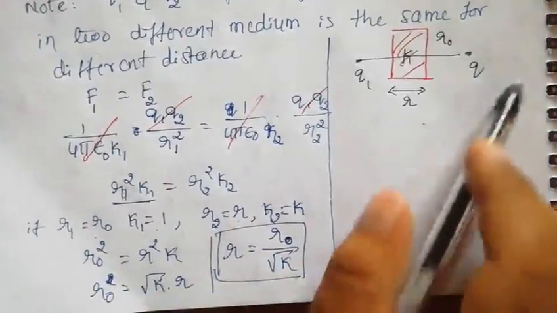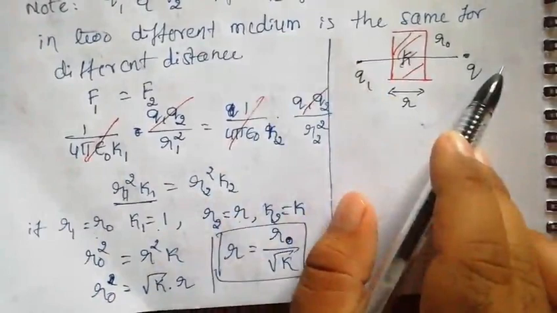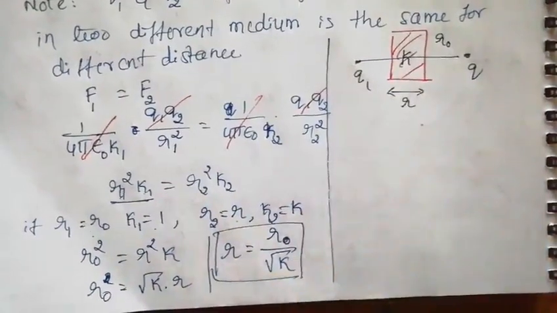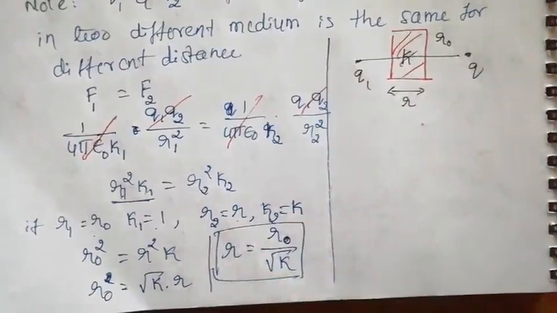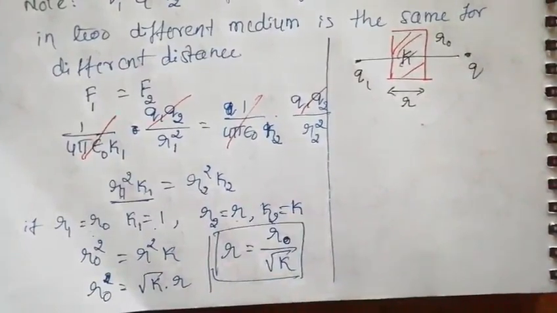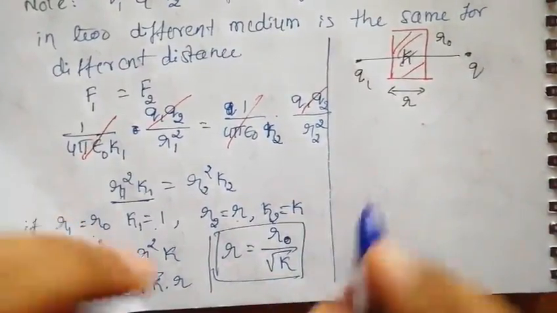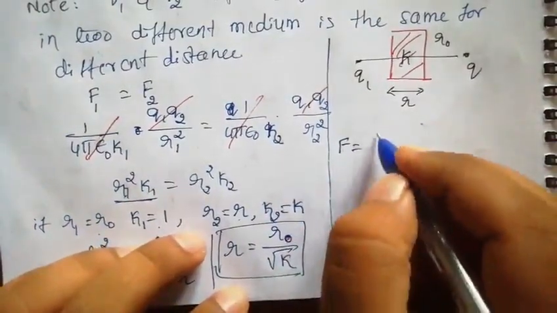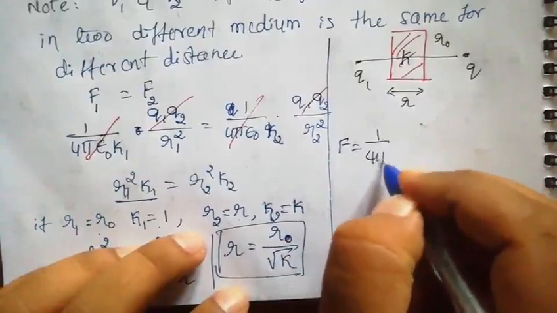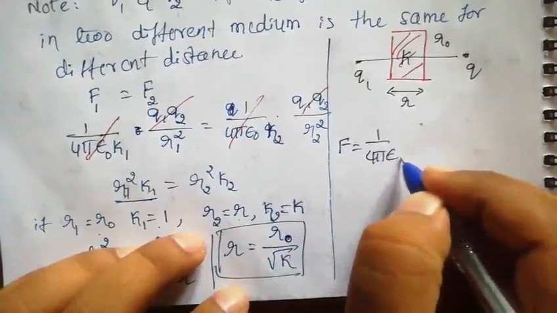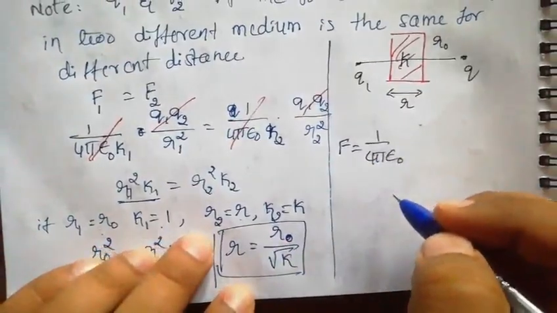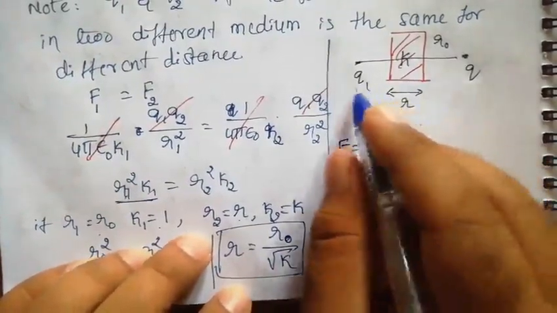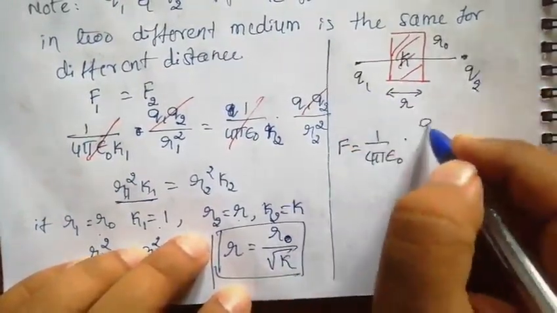Now what is the force between these two? If it is completely covered by the medium, we can write simply k times. Now it is partially covered, so in this case what do we need to do? Let us look at what will happen. As we know, force equals 1 by 4 pi epsilon naught, that is for air medium, multiplied by the charges q1 and q2.